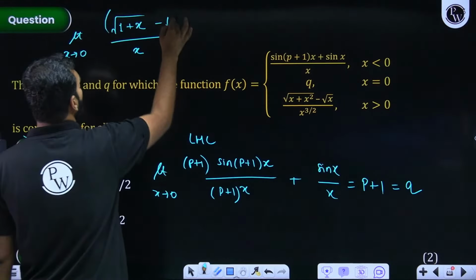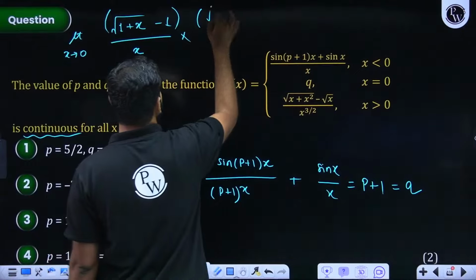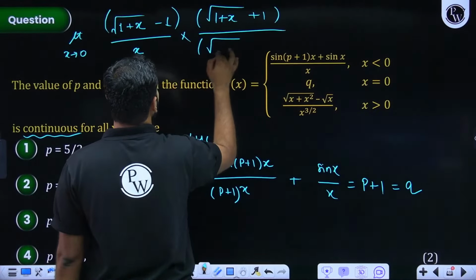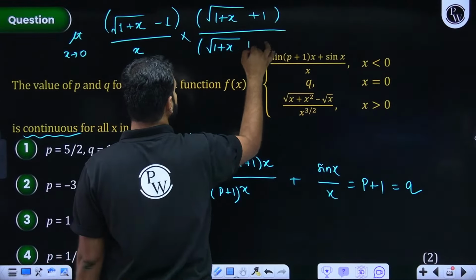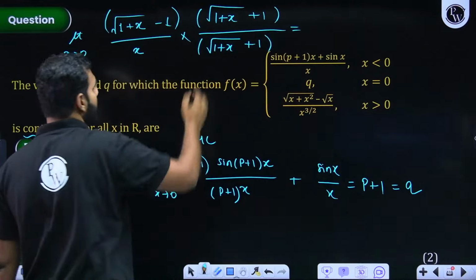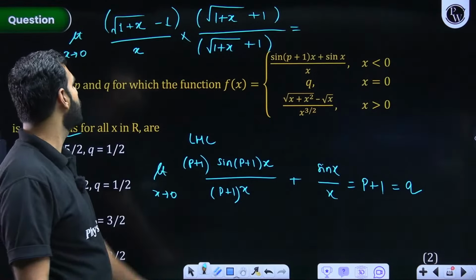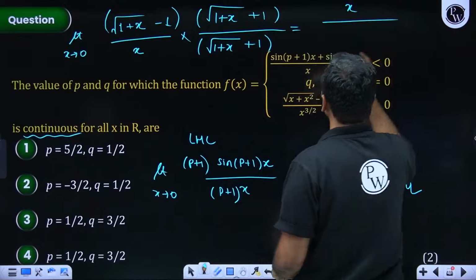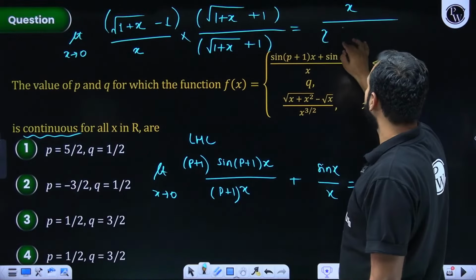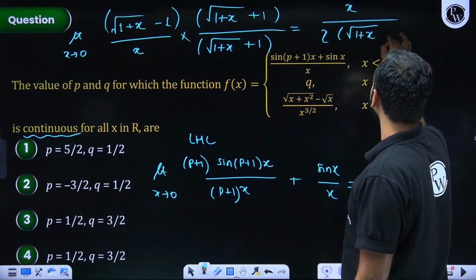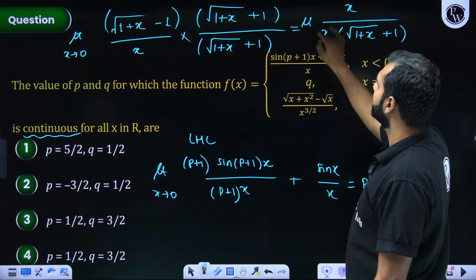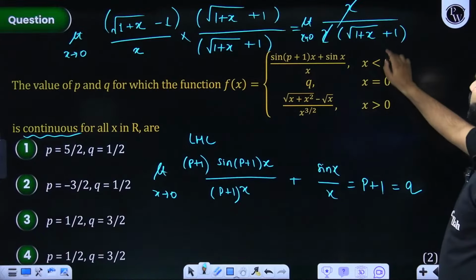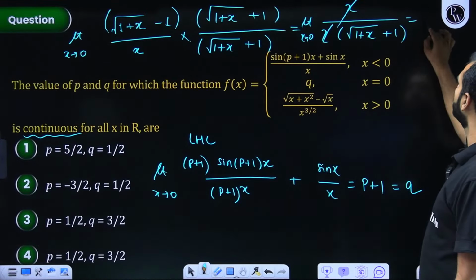Now here, when I rationalize it, I'll be having root 1 plus x plus 1 in the numerator and root 1 plus x plus 1 in the denominator. So this is again a plus b, a minus b, that is a square minus b square. So 1 plus x minus 1, that is x in the numerator. I hope you are there. In the denominator, x is already there, times under root 1 plus x plus 1, where limit x is approaching 0. So this x are cancelled. When x approaches 0, this is 1. So 1 plus 1 is 2. So this is 1 by 2.